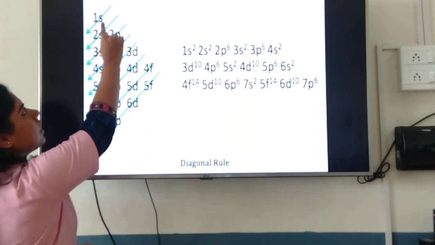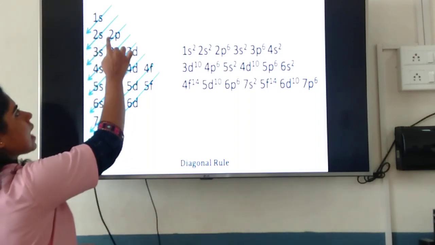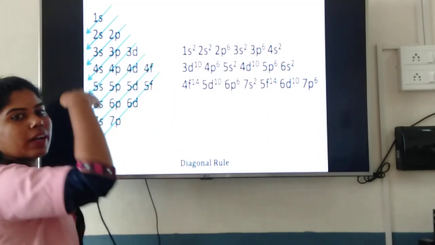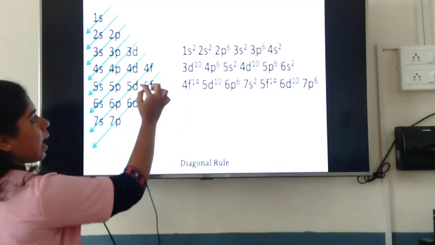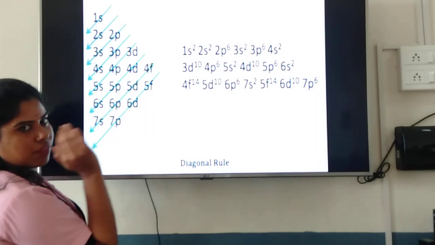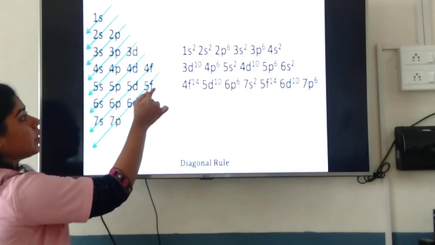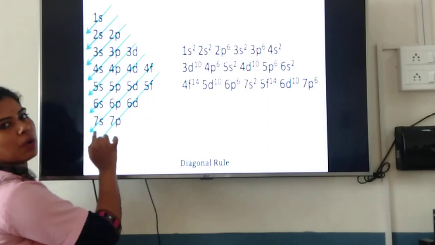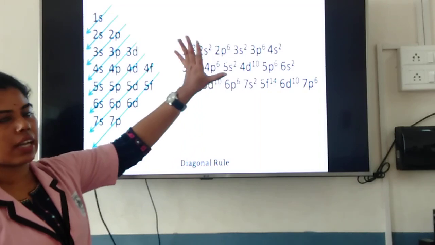The first energy level will have one subshell, that is S. The second energy level will have 2 subshells, S and P. So 2s and 2p. Then you have 3s, 3p, 3d. So one is added. Then you have 4s, 4p, 4d, 4f. Same way you write 5s, 5p, 5d, 5f. In the periodic table you have till 5f, that is the maximum. Then when you come to 6, it is only till d orbital, that is 6s, 6p, 6d, then you have 7s, 7p. So this is an easier way to write the electronic configuration for a particular element.